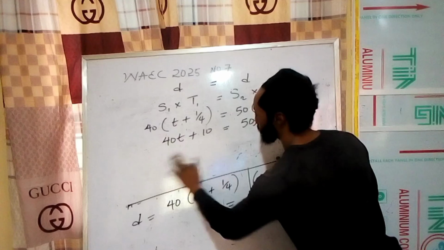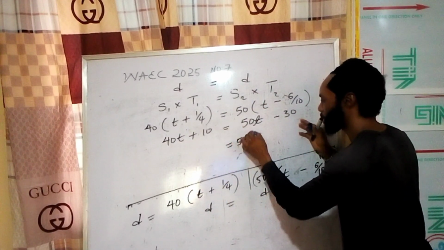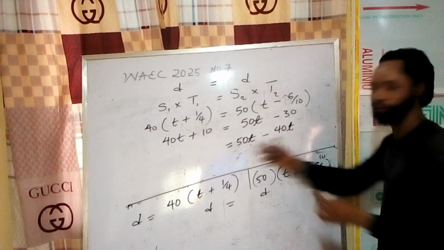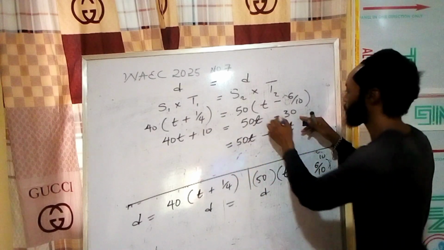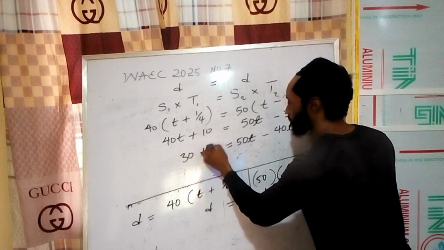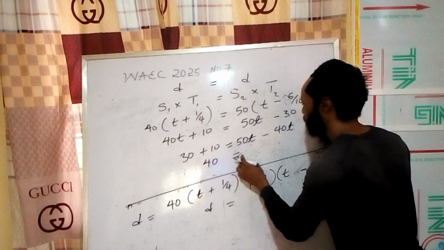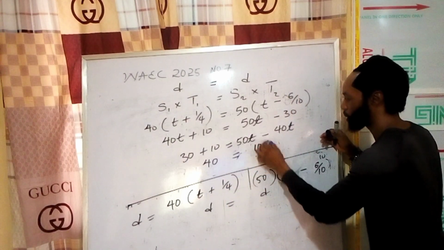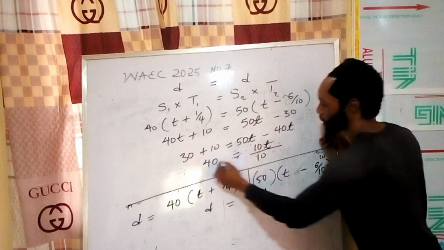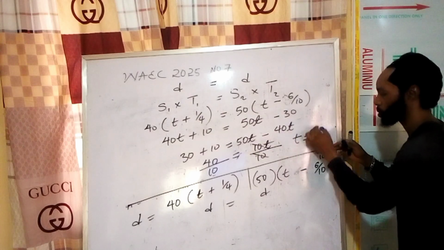So now let's go down to it. Let's bring this here. So we're going to have 50t minus 40t. Then I've taken negative 30 to this side, I'll have positive 30 plus 10. So what did we get? We got 40 equals 10t. So if we divide through by 10, our t will be equal to 4.